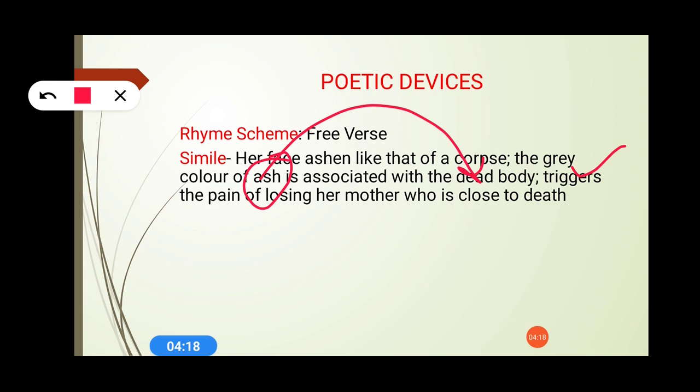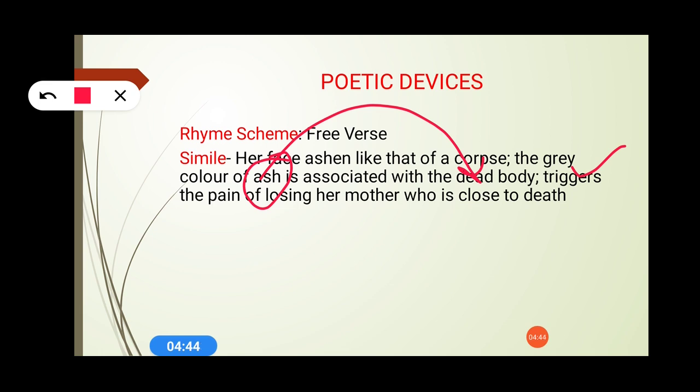And why has this particular comparison been made? When she compared her mother with the ash, and ash is compared to a dead body, it means that her mother was sitting beside her, but she had a kind of fear in her mind, a childhood fear, as you have learned in the poem. And what was that? Losing her mother. So she compared her mother with the ash, which is again compared to a dead body.